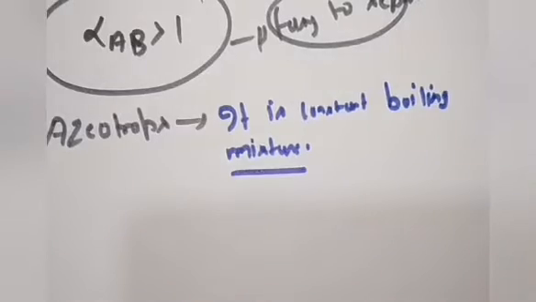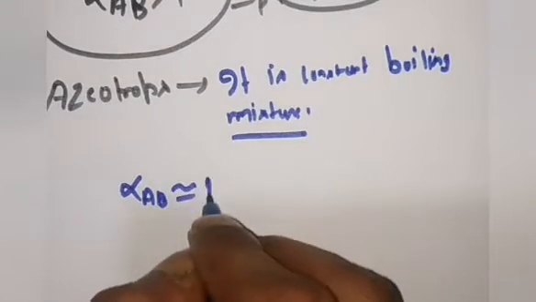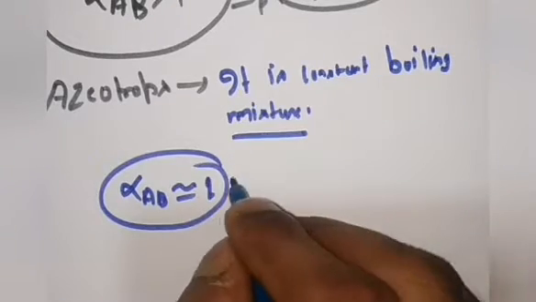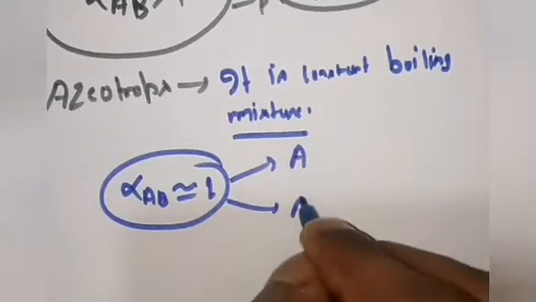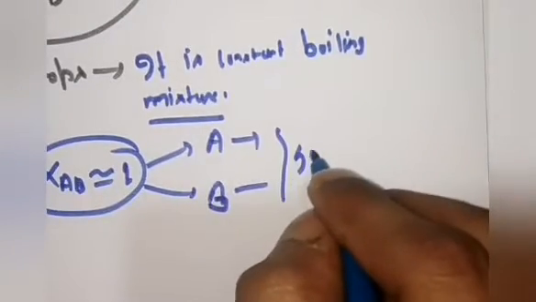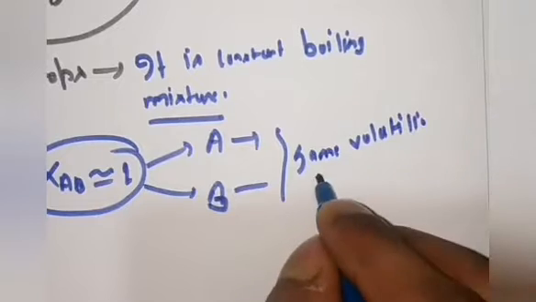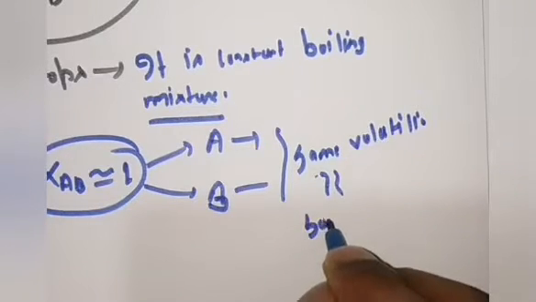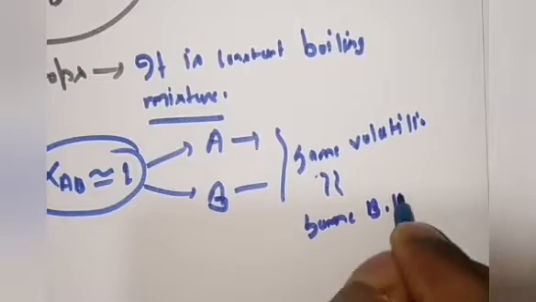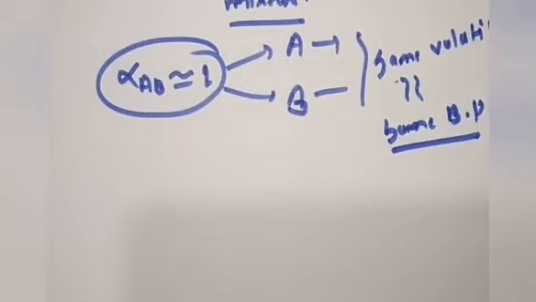It means alpha AB will be nearly equal to 1, meaning component A and component B both possess the same volatility, and nearly the same boiling point. So it is very hard to separate these two components.